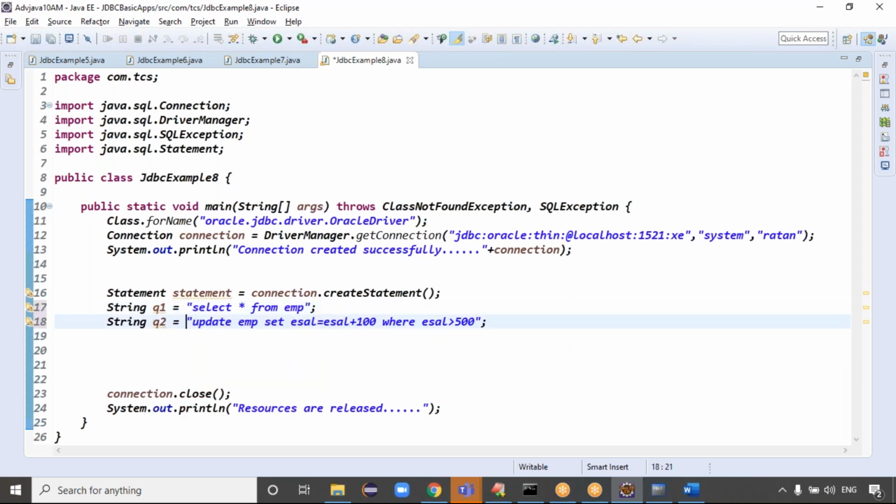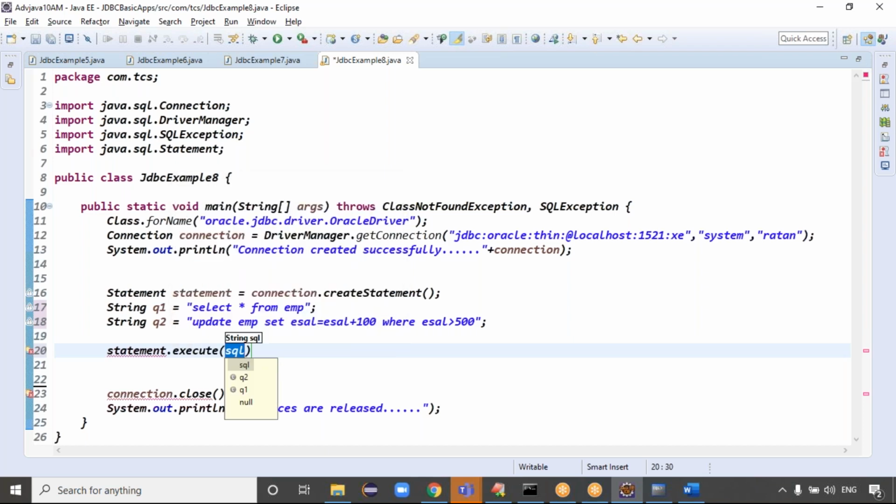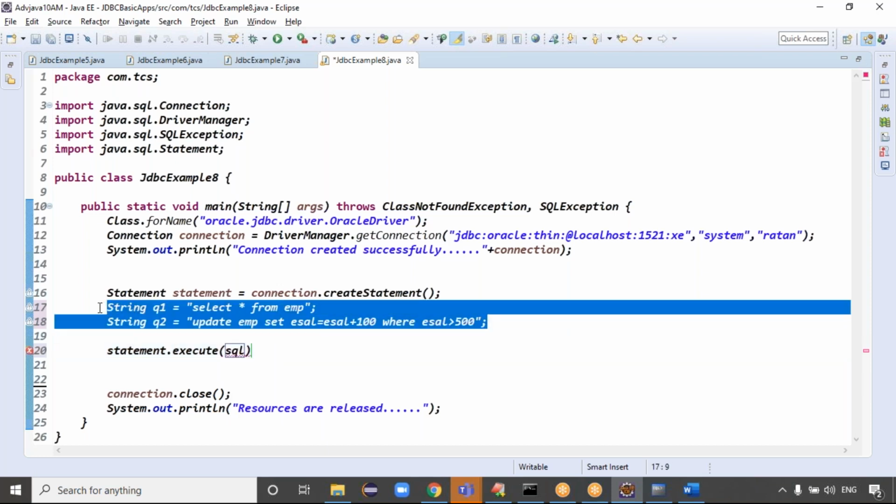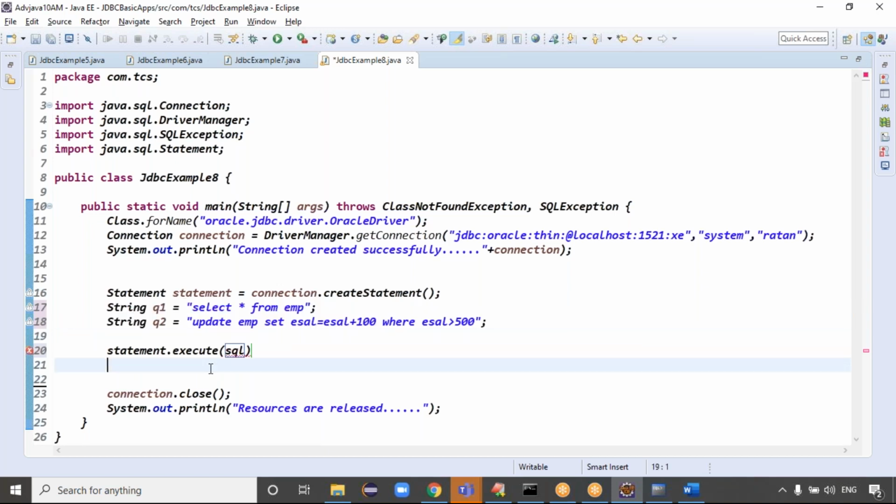Can I use the execute method? Guys, yes or no? Execute method, right? Exactly. Because execute has access to both execute query and execute update. Here in the execute method you can pass any query, no problem, right? Otherwise, can I take this query from the end user, using a scanner? Do one thing: you take the query from the end user and process the data, but I will write the code directly, okay? Guys, with the execute method, assume now I am passing Q1.